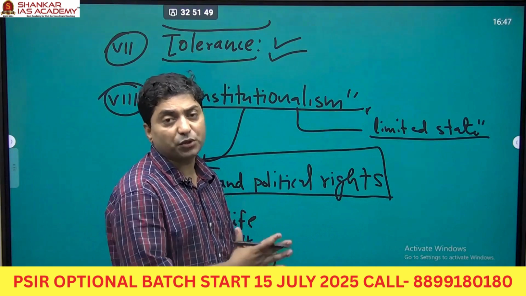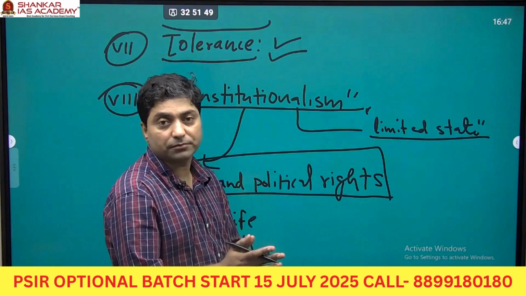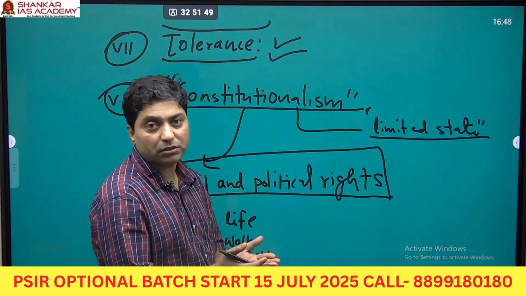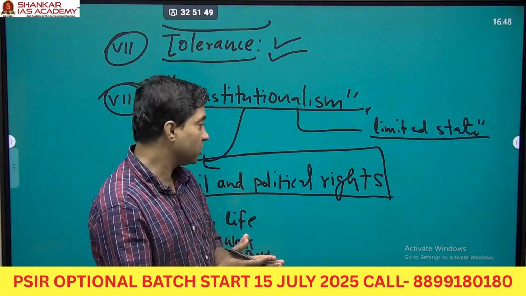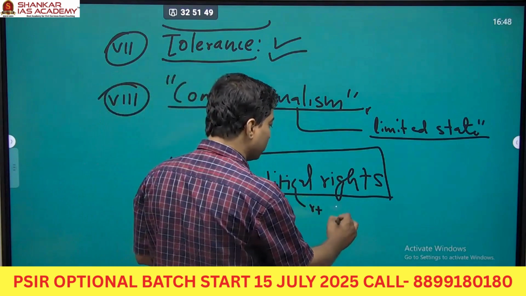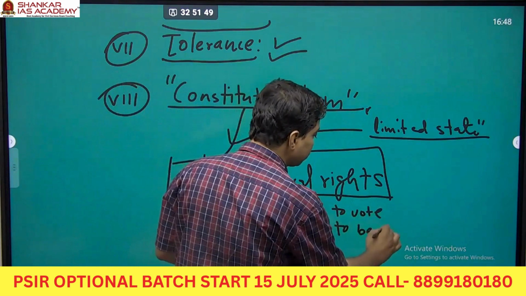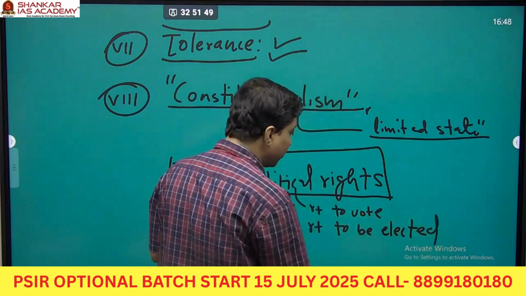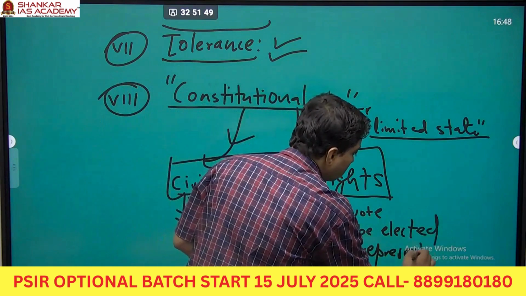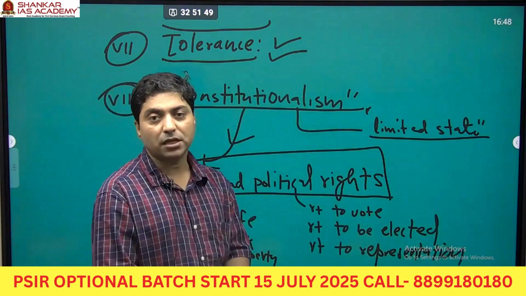We know that in feudalism, the earlier age, we all were not equal. But today we are talking about equality. Today we are talking about a government which is based on the constitution. So constitutionalism focused on civil and political rights. What is political rights? Exactly, right to vote. Right to be elected. Right to representation. For example, certain community demands representation.